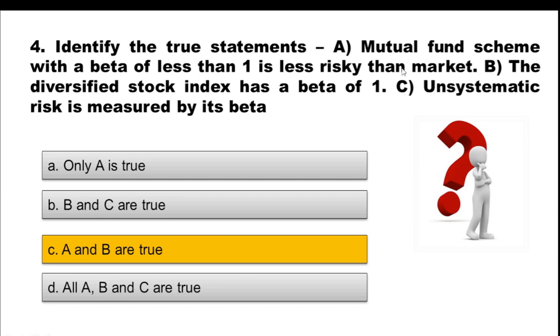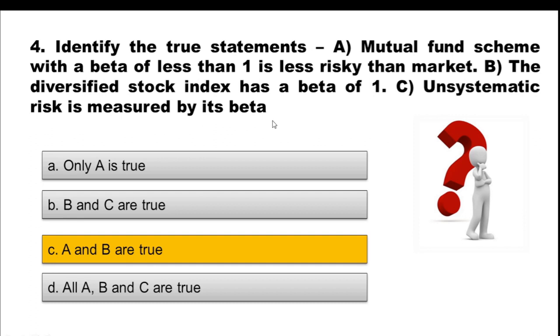And then second statement, the diversified stock index has a beta of 1. So as I already mentioned, beta of market is 1, and here diversified stock index is representing a market index like Sensex or Nifty, and thus the beta of these index will be 1, which is equal to the market risk. And then there is this statement C, which says unsystematic risk is measured by its beta.